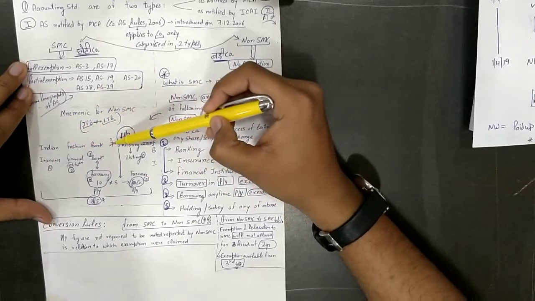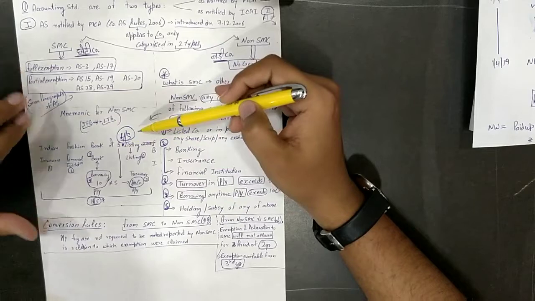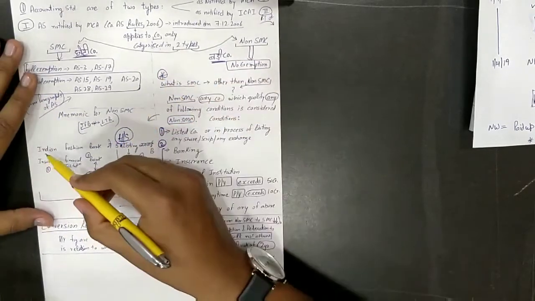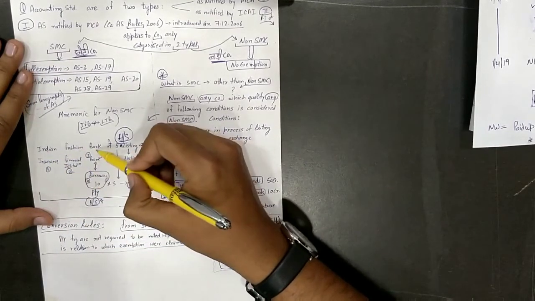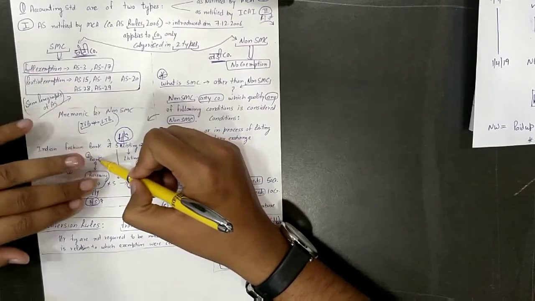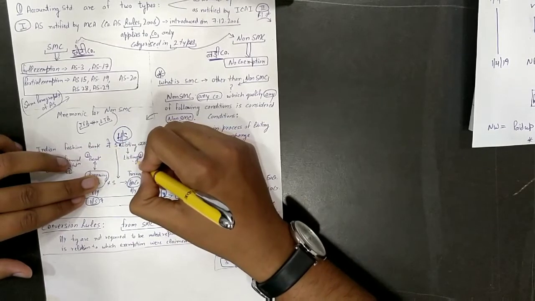Indian Fashion Bank ने 5 बार listing करवाई. I'll tell you why I used 5 and listing करवाई. Now, Indian for insurance, fashion for financial institution, bank for banking companies. All right. ने 5 बार listing करवाई. Listing or in the process of listing.